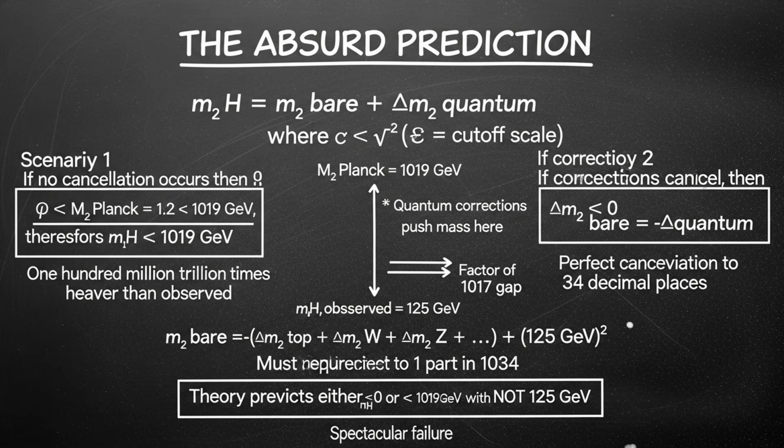These interactions contribute to the Higgs boson's mass through quantum corrections. And when you calculate those corrections, you get an absurd answer. The corrections should drive the Higgs mass either to 0 or to the Planck scale, which is about 10 to the 19th giga-electron volts. That is 100 million trillion times heavier than what we observe.